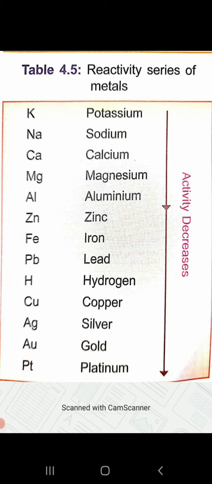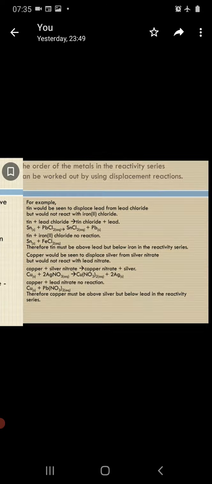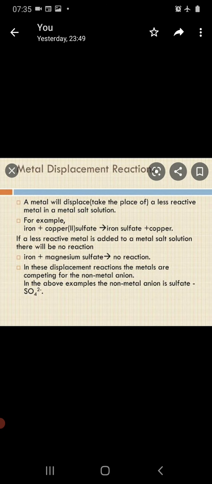Potassium, the metal which is at the top, is the most reactive metal, and platinum, which is at the bottom, is the least reactive metal. So the reactivity series is arranged in the decreasing order of reactions shown by the metals. So we'll go ahead and study about the displacement reaction.